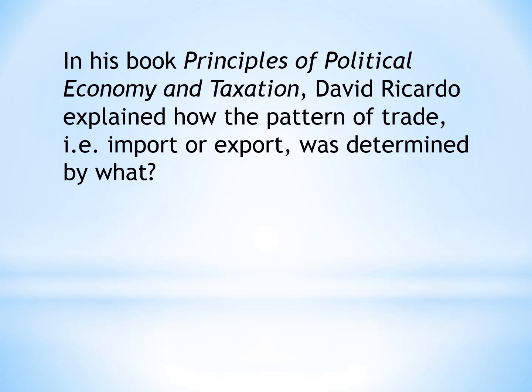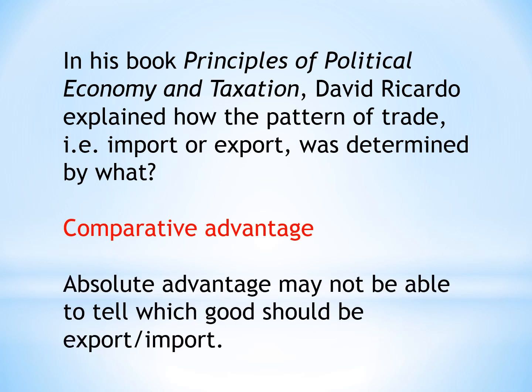In his book Principles of Political Economy and Taxation, David Ricardo explained how the pattern of trade, meaning import or export, was determined by comparative advantage. This is a very significant discovery. We now consume way outside PPF. Why? Because we trade with other countries. And how about absolute advantage?